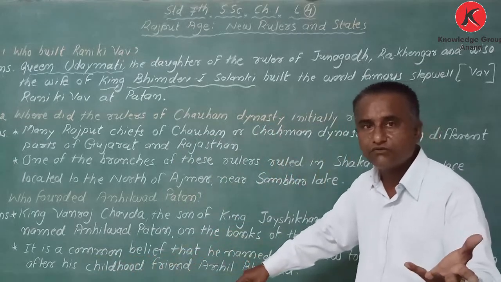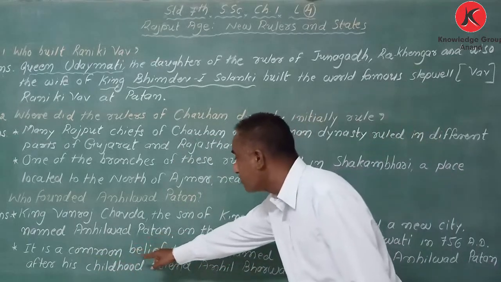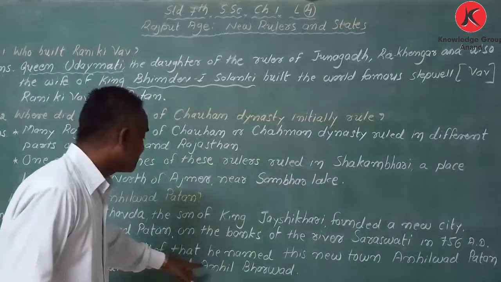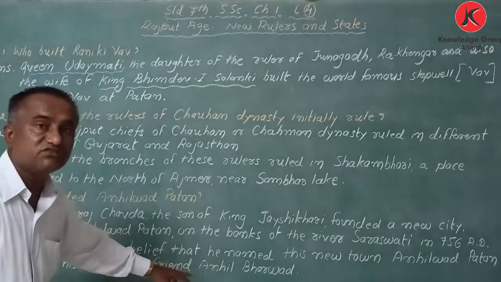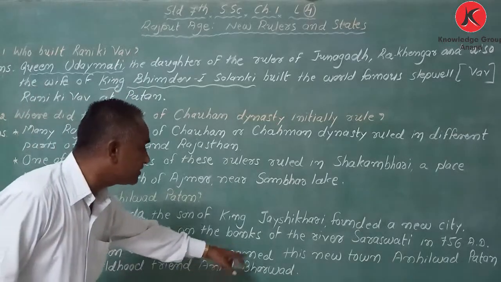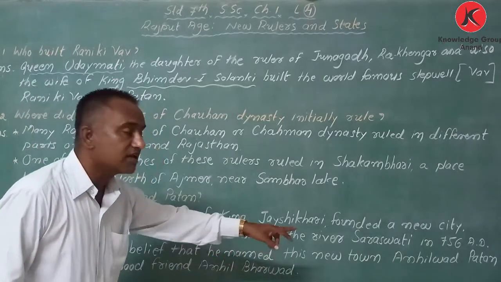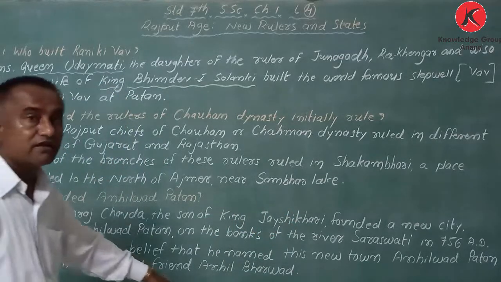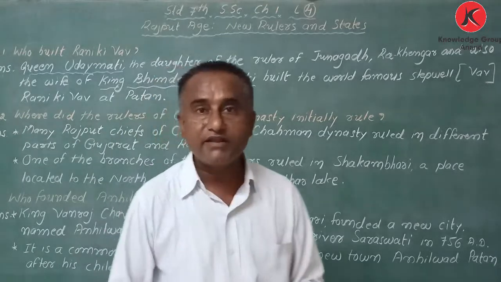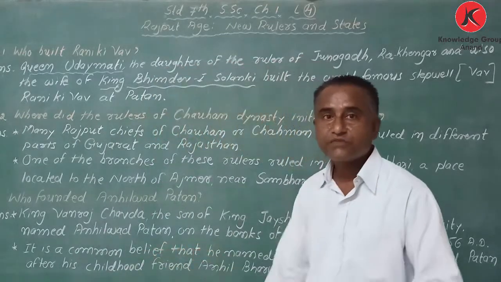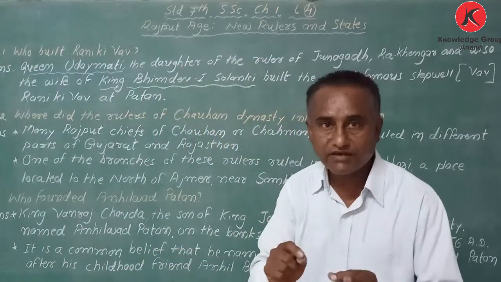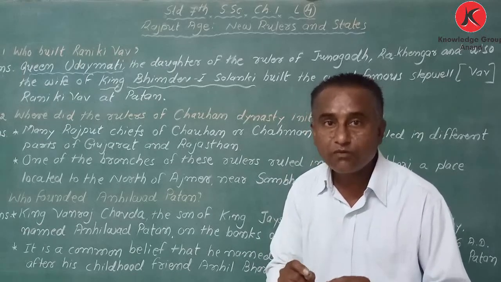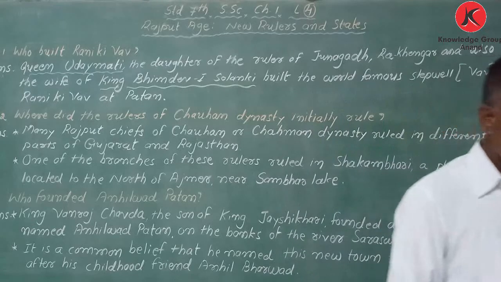It is commonly believed that he, Vanraj Chavra, named this new town Anhil Patan after his childhood friend Anhil Barwad. Here we can say Anhil Patan, this name is given from Anhil Barwad.